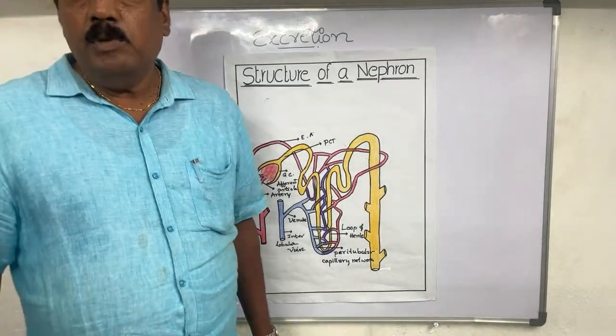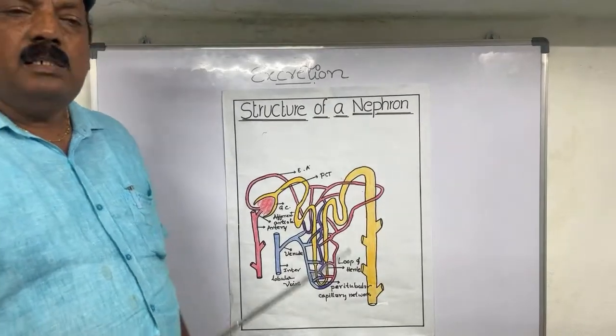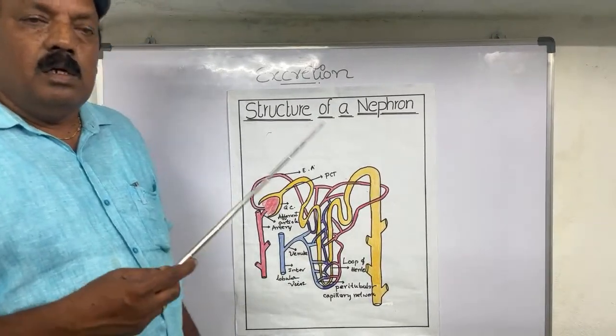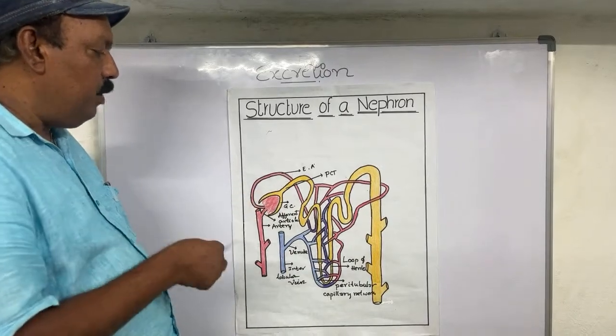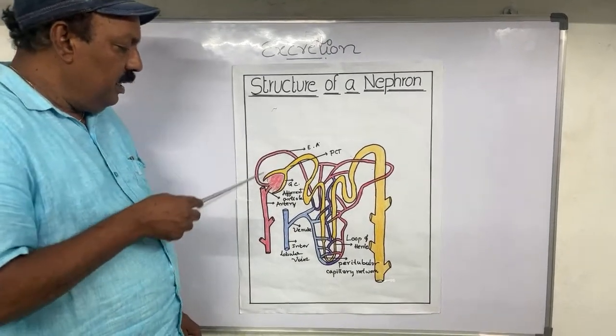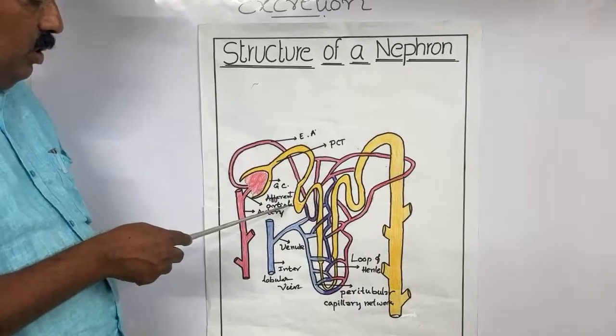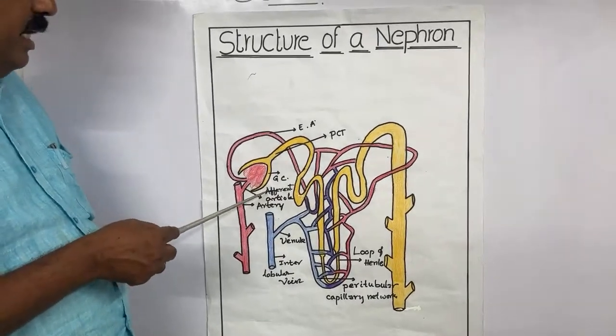And now come to the point. A part of the nephron is what we call the Malpighian body. In the Malpighian body, here the afferent arteriole and efferent arteriole are present.